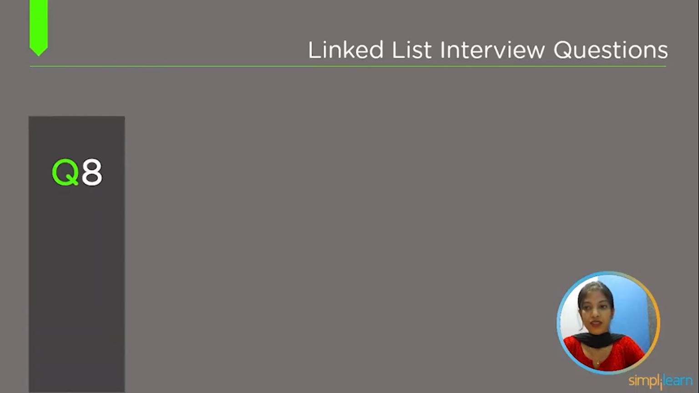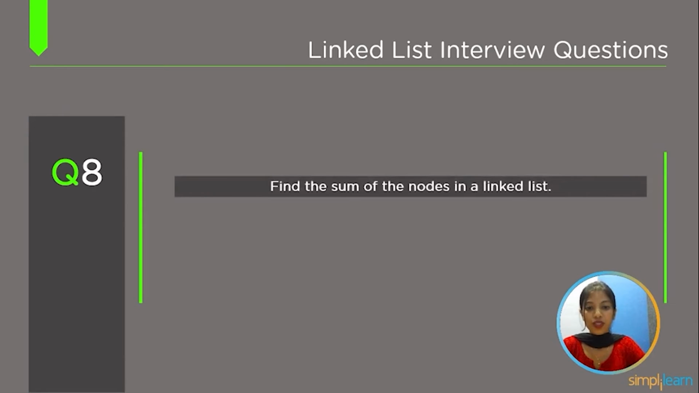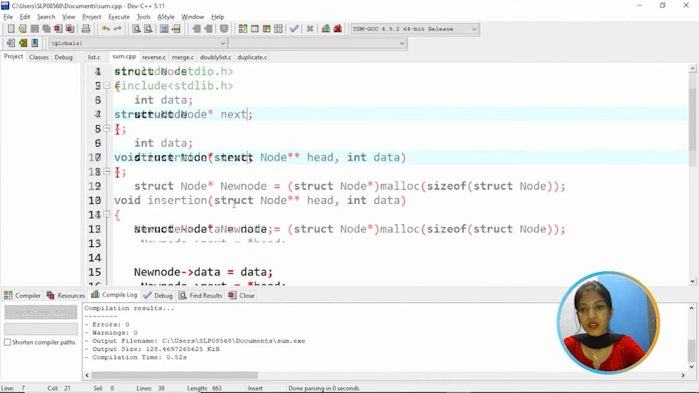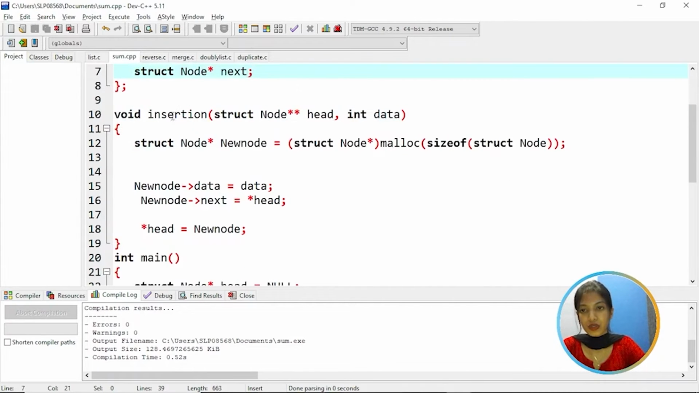The top 8th question is, find the sum of the nodes in a linked list. In this program, we are going to find the sum of the nodes in a linked list. Here we have a structure of a node where we have a data variable and a pointer variable next. We have a function called insertion to insert an element into the list.